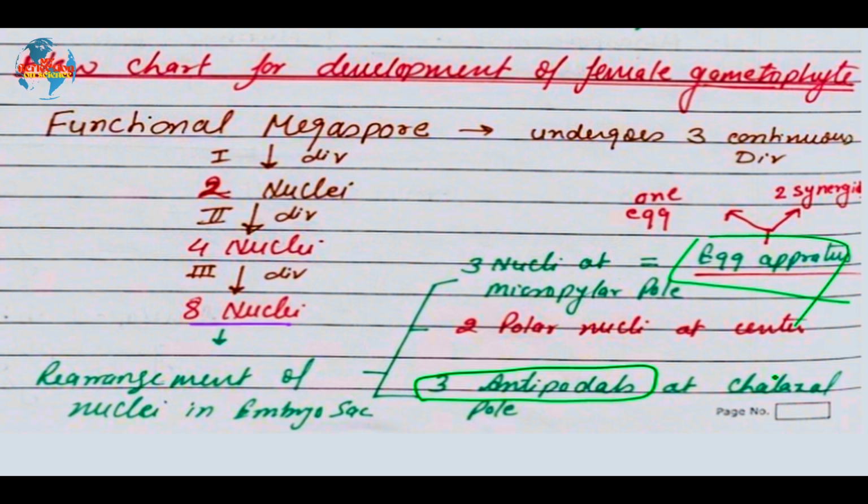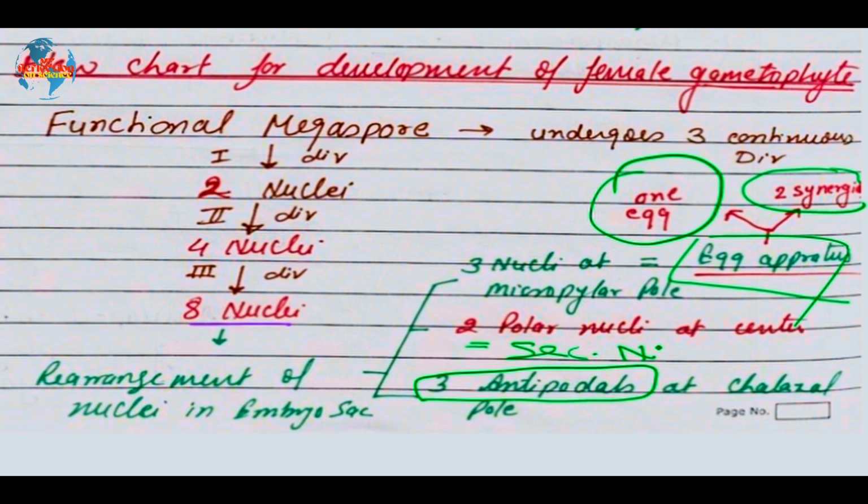In this egg apparatus, the most important cell is the egg, which is used in zygote formation, and the rest, two synergids, which are on either side of the egg, are responsible for entry of the pollen tube inside the embryo sac. At the center, these two polar nuclei are present, which will ultimately fuse with each other and make a diploid secondary nucleus, which is 2n.